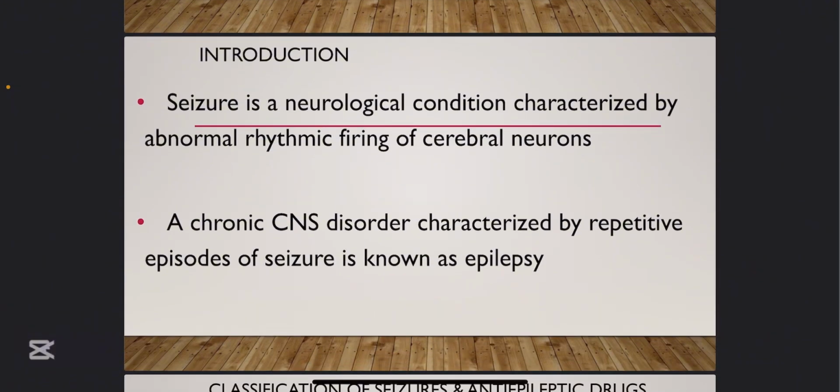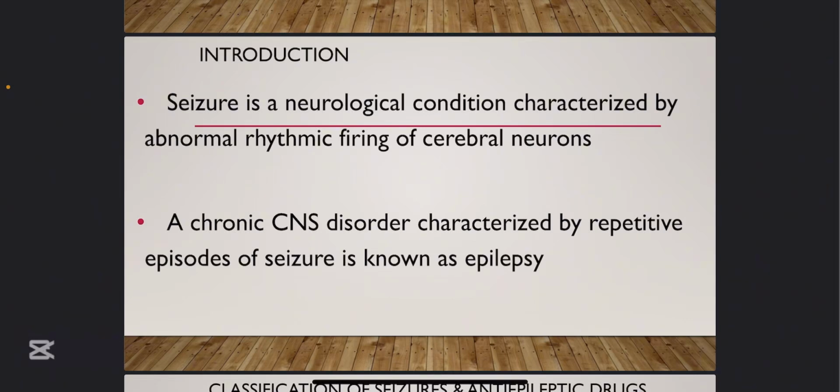How so? Generally in the brain, we have what we refer to as cerebral neurons, the neurons in the cerebral cortex. They are responsible for controlling our movements, our voluntary activities. Now, when they are overexcited, abnormal firing of those neurons causes excessive movement, and that can cause seizure. So seizure is a neurological condition characterized by abnormal rhythmic firing of the cerebral neurons. They are overly excited.